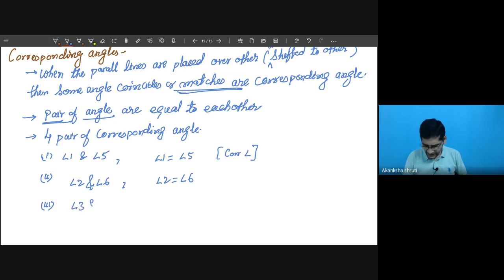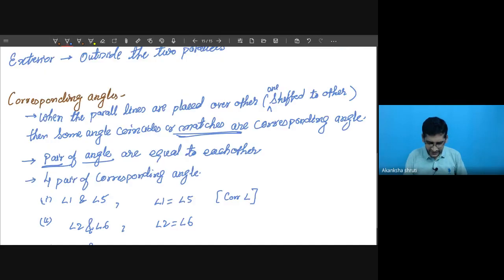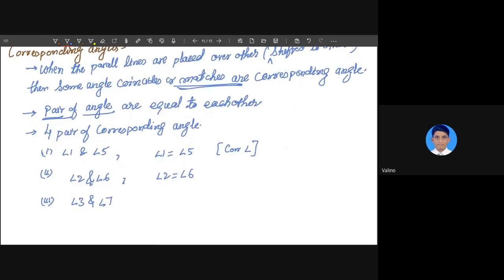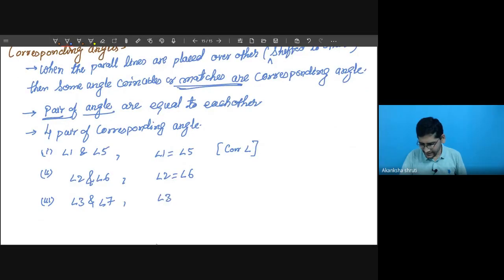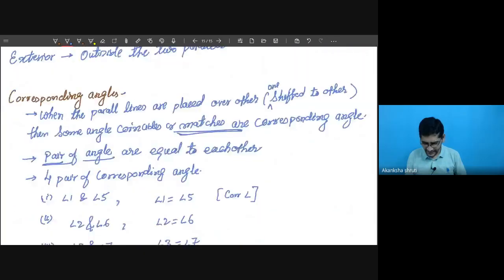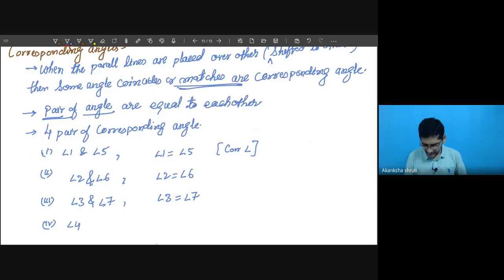Angle 3 and 7. You can see the figure, 3 was matching with 7. Very good. So angle 3 will be equal to angle 7. What was the other? Angle 4 and angle 8. This angle 4 is also equal to angle 8. So these are the pairs which are equal.